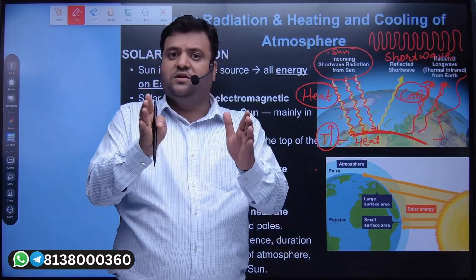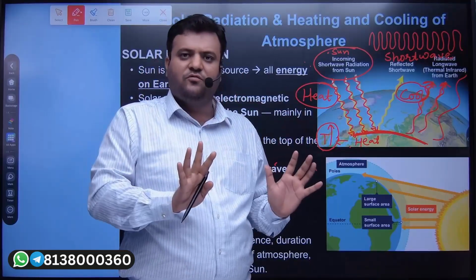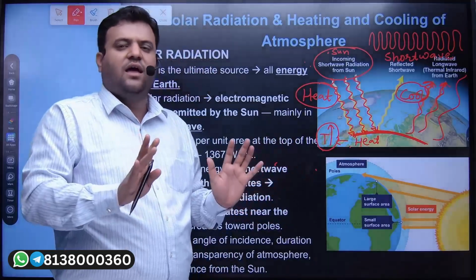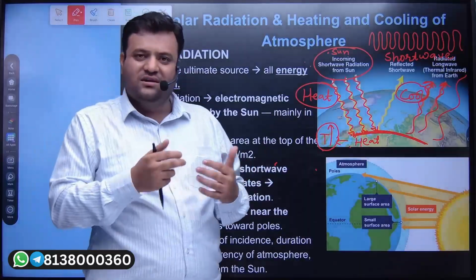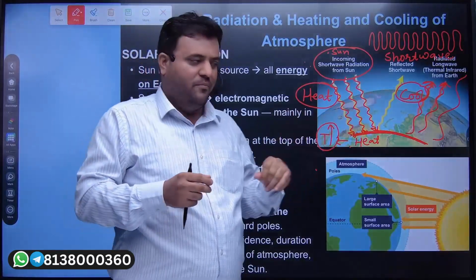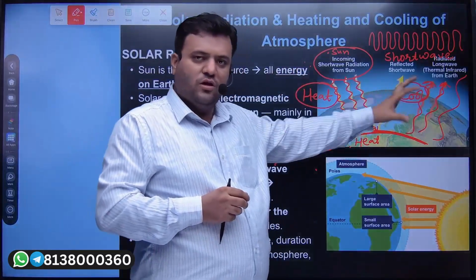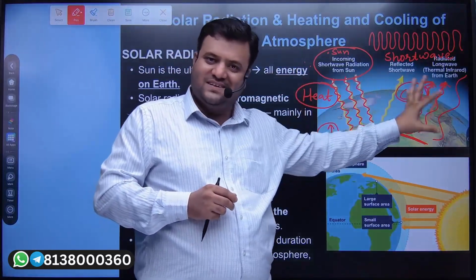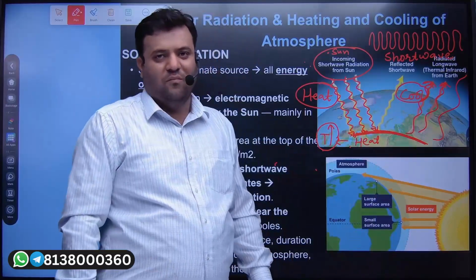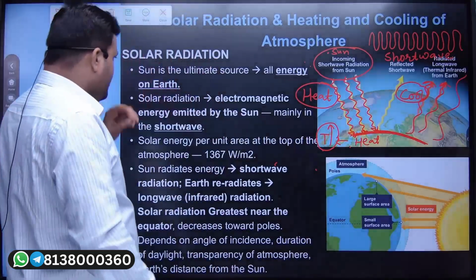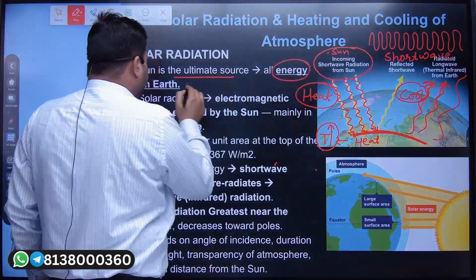Now this is the perspective of global warming. We are not adding global warming here; we are focused, and we have to focus, on how the earth is getting cool and how the earth is getting warm. So this is how the earth heats up and this is how it cools, and any modification in this because of the human aspect is called what? Global warming.